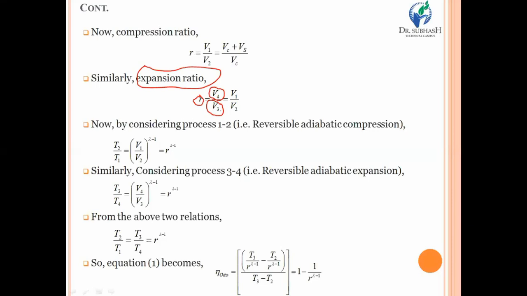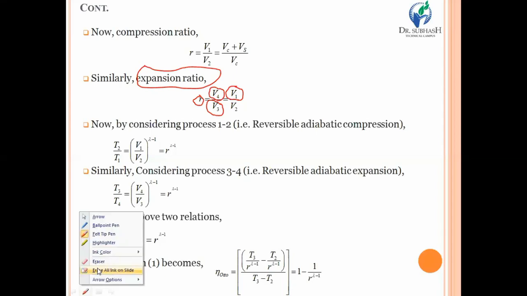So V4 upon V3 is equal to R, and R is equal to the compression ratio. But we know that V4 is always equal to V1, because the 4 to 1 process is the constant volume process. So you can put V4 equal to V1. Similarly, you can also put V3 equal to V2, because process 2 to 3 is constant volume heat addition. So V2 is always equal to V3. In that manner, you can replace the volumes V4 and V3.